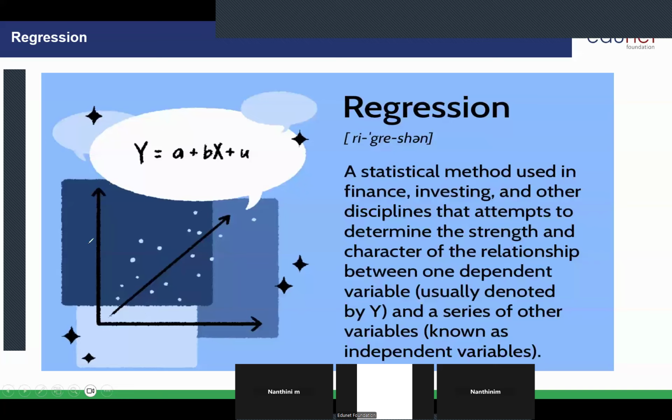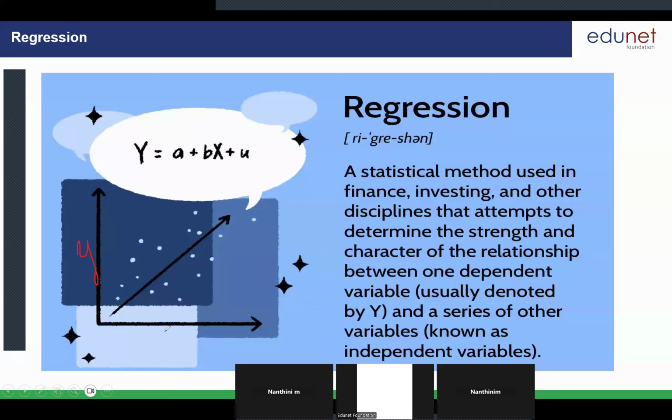This is my y-axis, and this is my x variable. Say x is the square feet for buying a flat. Let me take an example of 1,000 square feet first, then 2,000, then 3,000 square feet. This is my x variable.